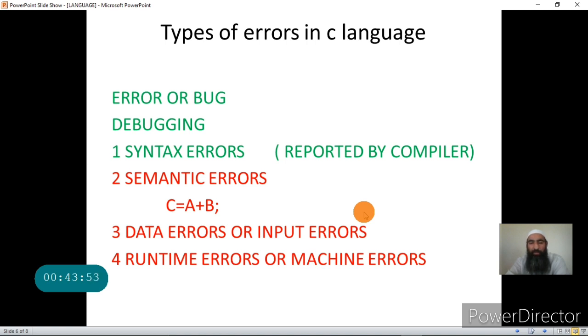Then data errors or input errors, where the programmer has given the wrong inputs, and the way out is to run the program again and give the correct inputs. In this case, you need not change the program. Then runtime errors occur during runtime because of the limitations of the machine in performing certain operations. The way out is again to edit the program and remove such operations from your program. So debugging is an important art and it will come with practice.